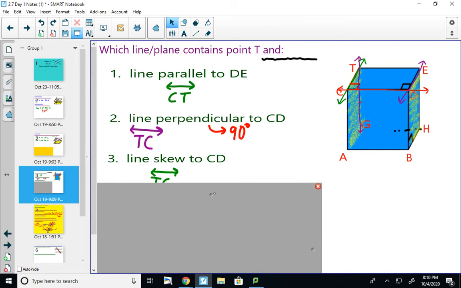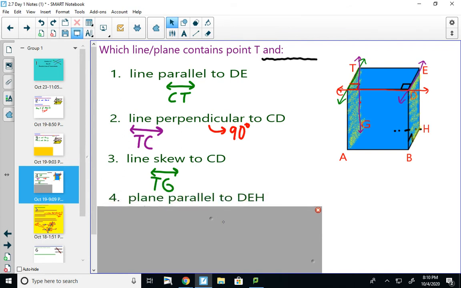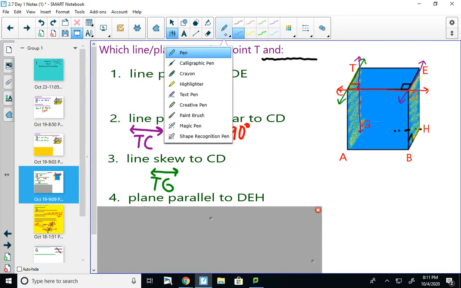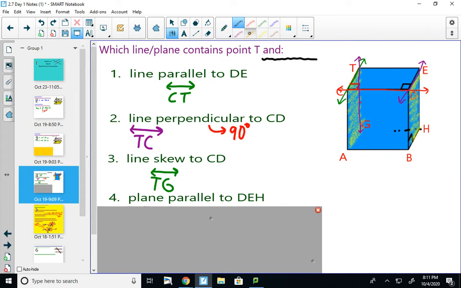And I've got one more. I'm looking for a plane parallel to plane DEH. So DEH, I've already got it shaded in, but it's going to be this side of my box.